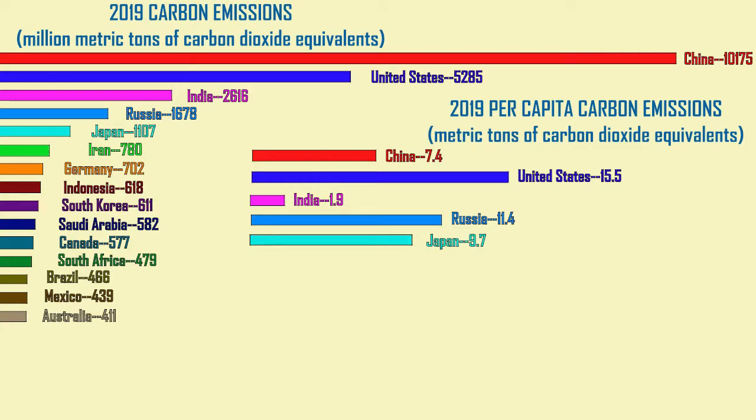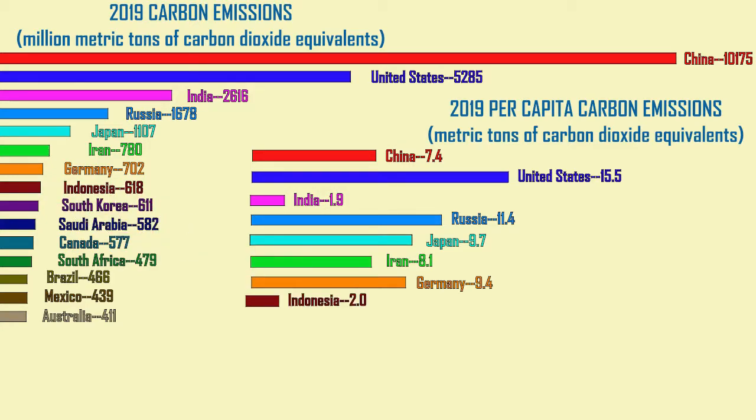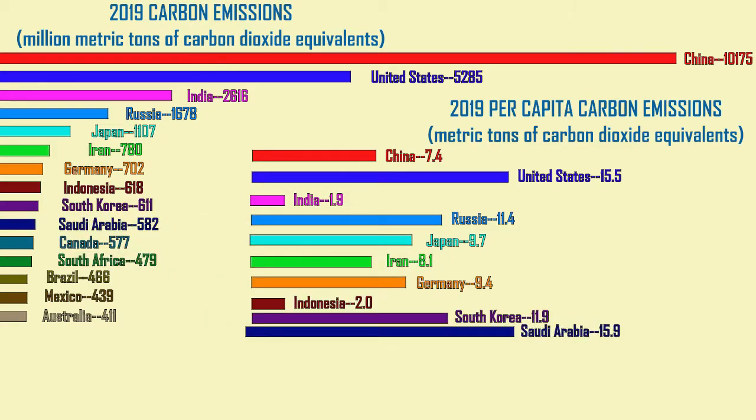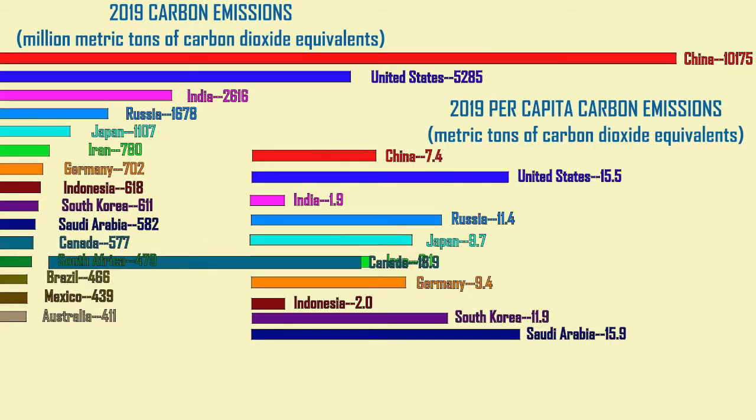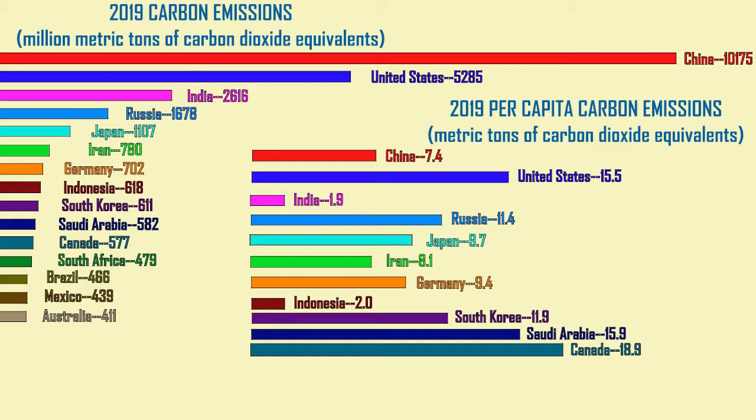And one can see here that while China leads in overall production of carbon emissions, the amount of carbon released by averaging the total emissions by the population of China, 7.4 metric tons, is smaller than that from citizens in the United States at 15.5 metric tons per person of carbon dioxide equivalents in the year 2019.